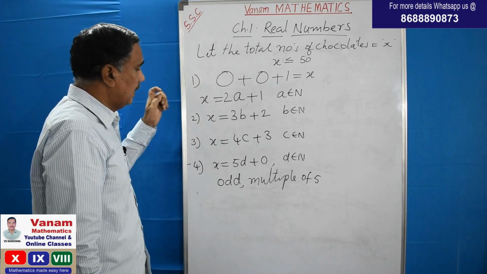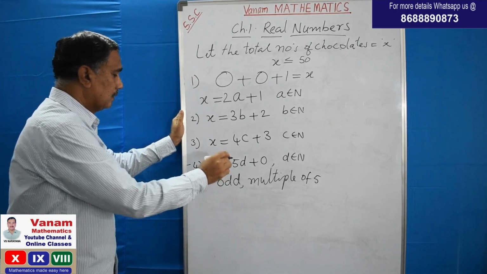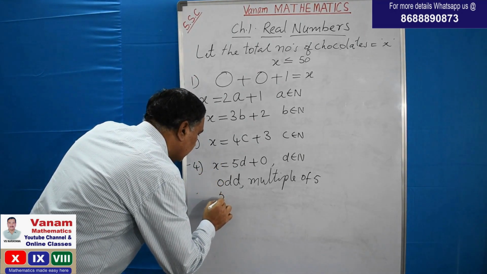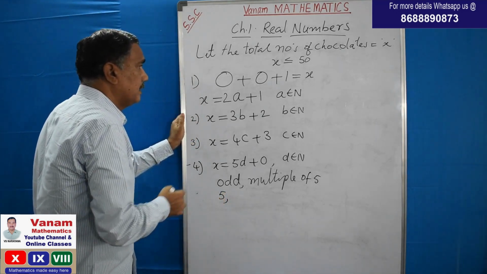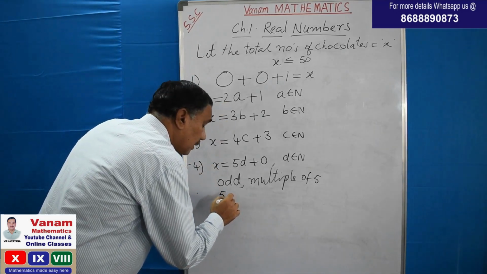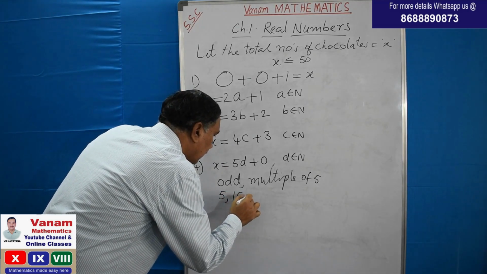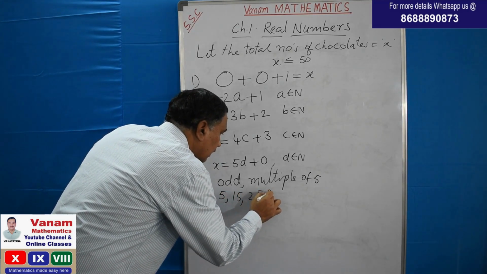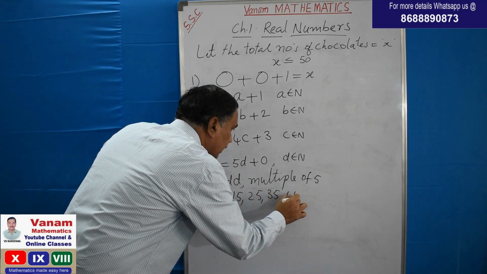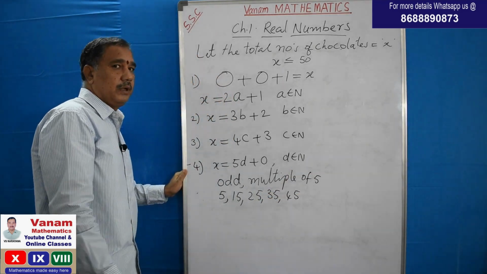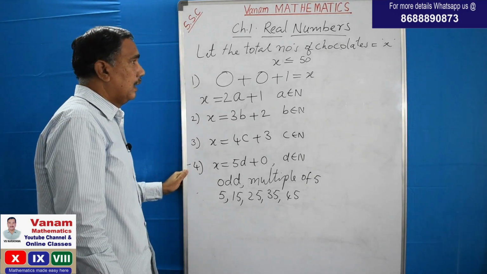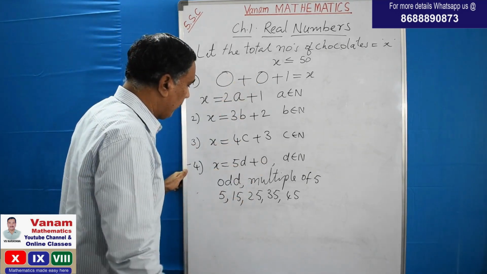So now let us try. The expected chocolates are 5, an odd number and a multiple of 5. You will not get 10. Why? Because 10 is an even number. 15 and 25, 35 and 45. Even 50 we won't get, it is an even number, and moreover it is not less than 50.